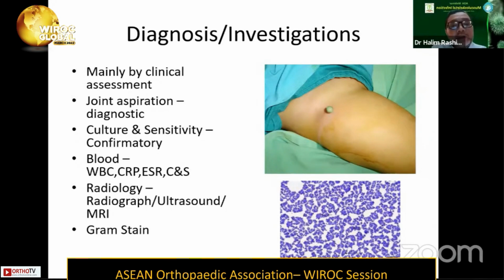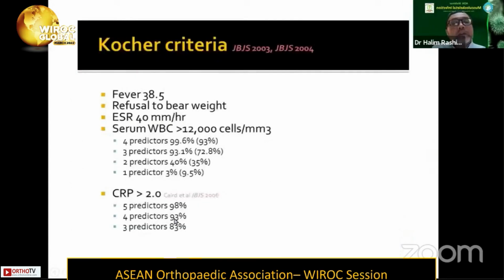One form of investigation that I think nowadays people start to forget to ask for is gram staining of the specimen. Based on the clinical as well as the investigations that we send, culture criteria is one of the important criteria that we look for.